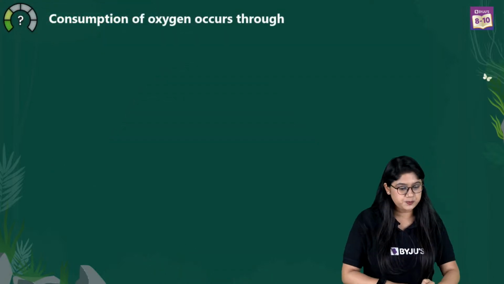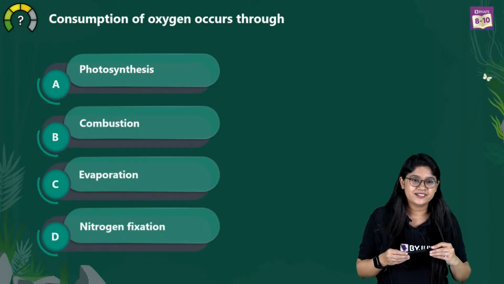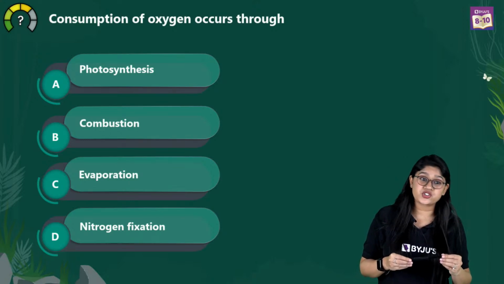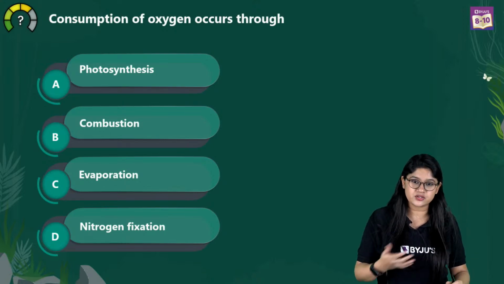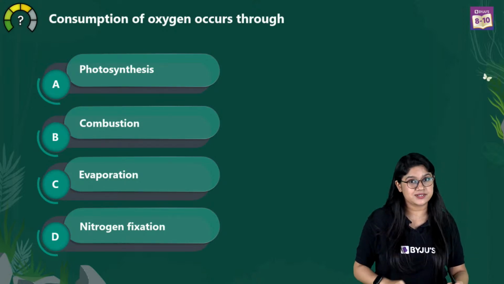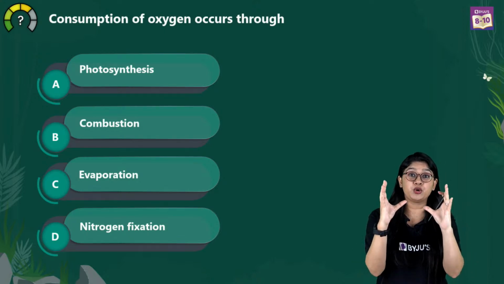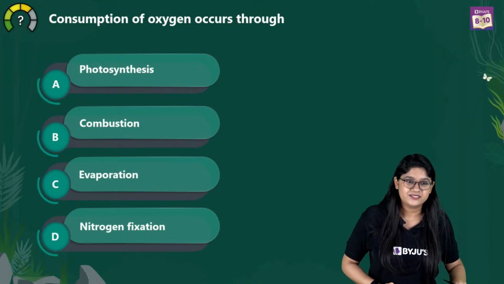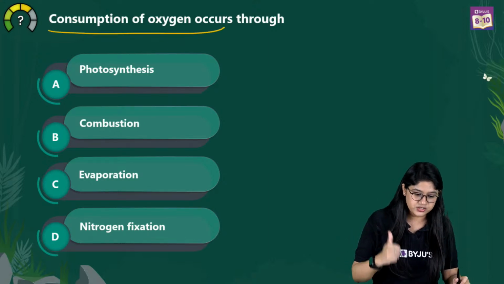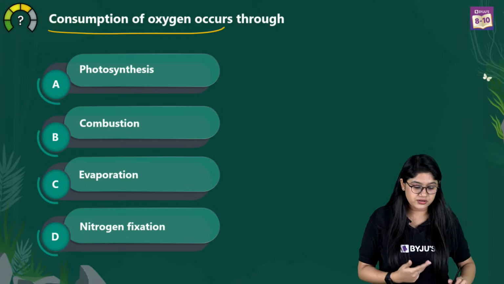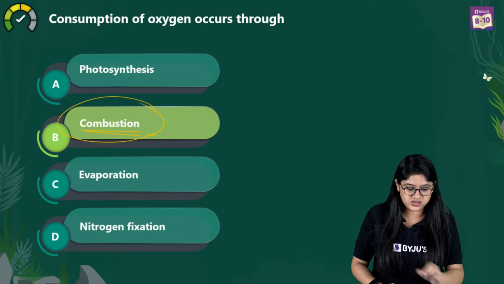And let's quickly answer this particular question and let's check our knowledge. Aman, plants take oxygen during daytime also because they are performing the process of photosynthesis, right? Sorry, they are performing the respiration process. So both of these processes, photosynthesis and respiration, are happening together in a plant during the daytime. Very good. So consumption of the oxygen occurs through photosynthesis, combustion, evaporation and nitrogen fixation. Option B is the correct answer, that is the combustion process.